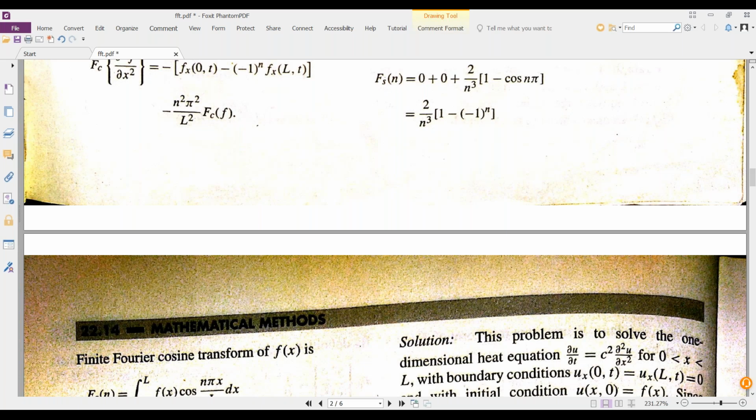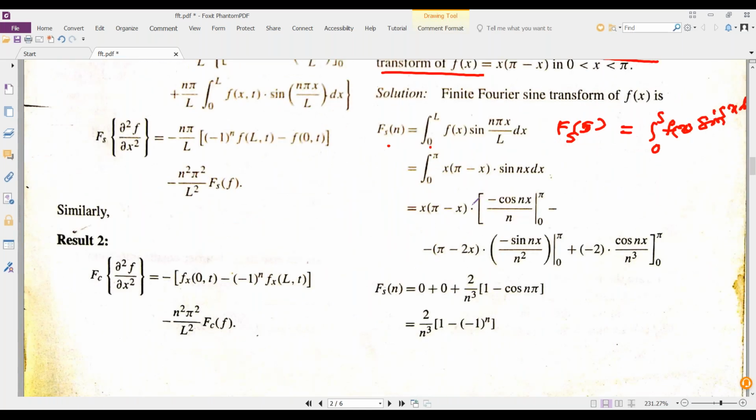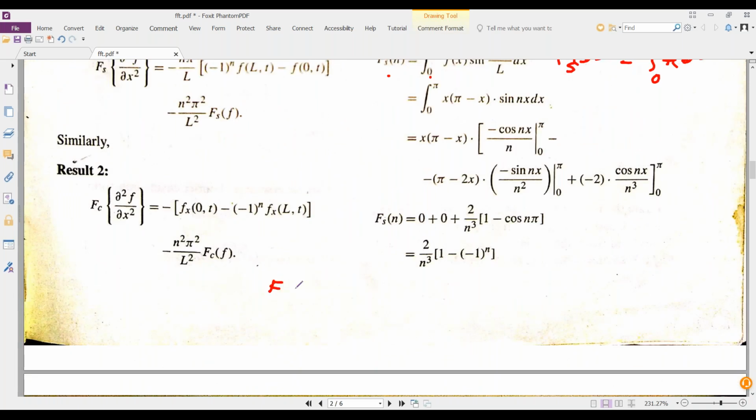Let me write here. In Fourier transforms, F of s is equal to integral from 0 to infinity e power ist f of t dt.